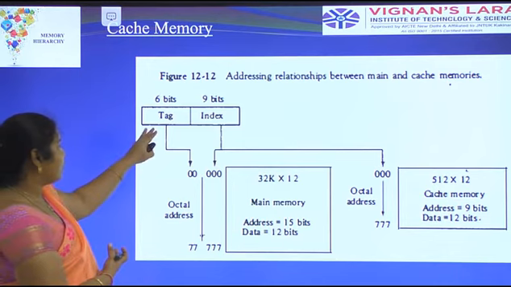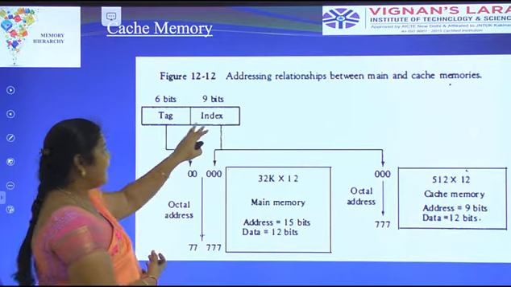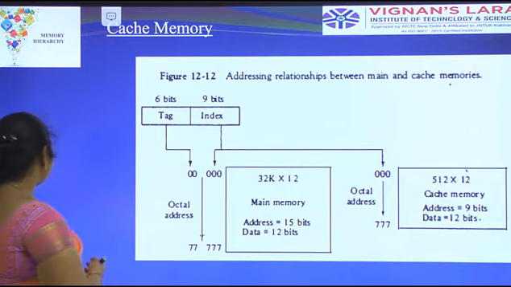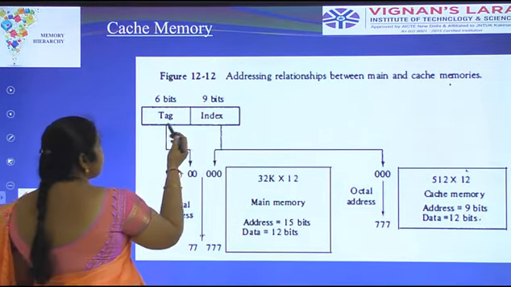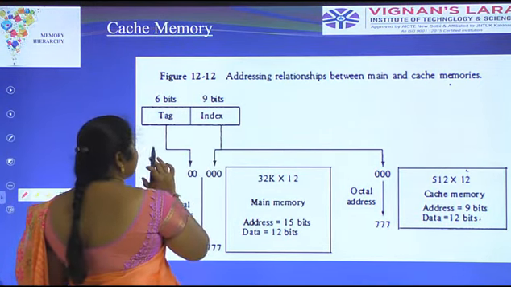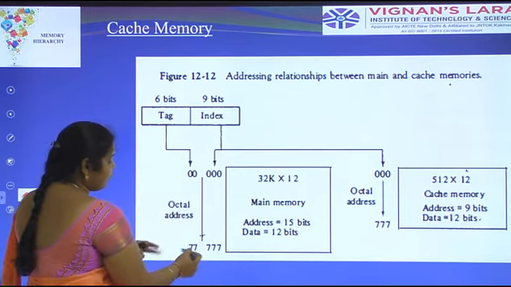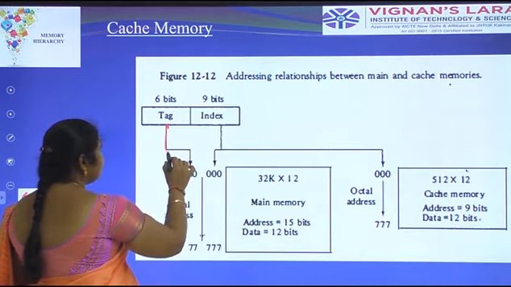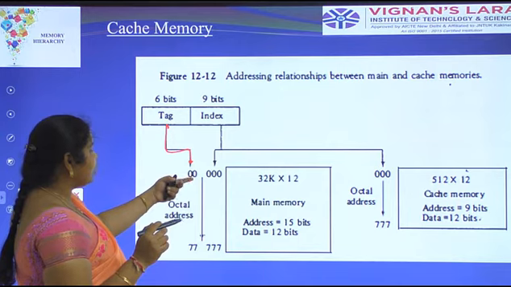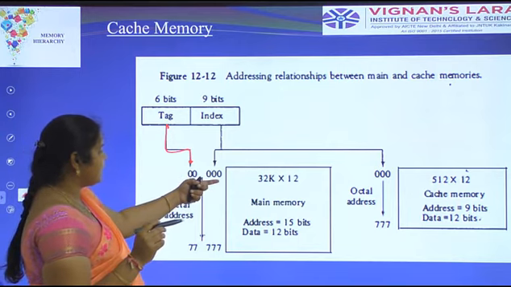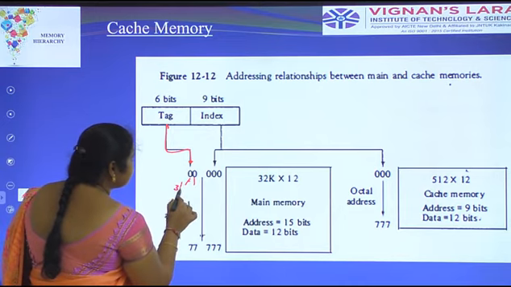Here we have to represent two types. Direct mapping is represented as tag and index. The tag represents 6 bits and the index represents 9 bits. Totally the CPU address has 15 bits. This is in octal form. The 6-bit tag is represented in 2 digits and the 9-bit index in 3 digits, where each digit is represented in 3 bits.